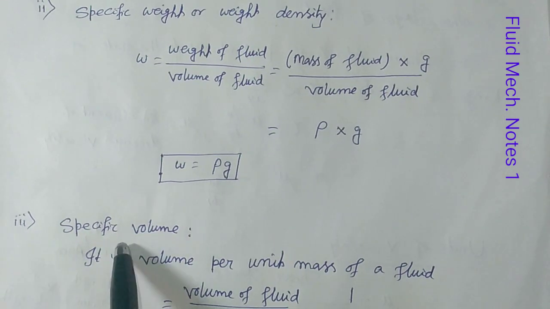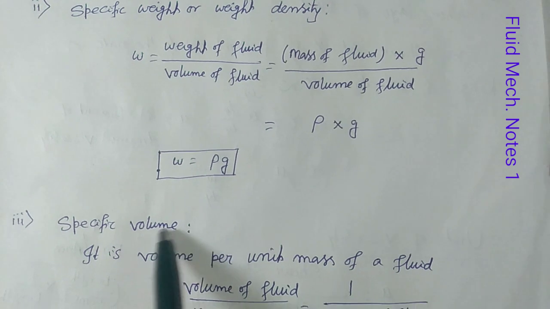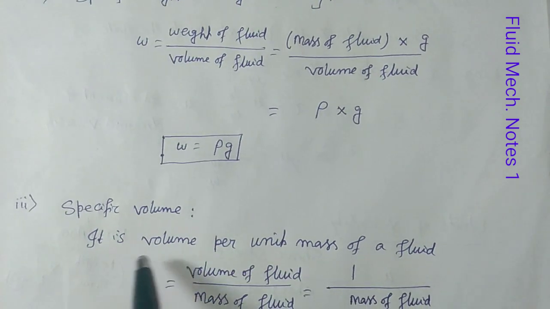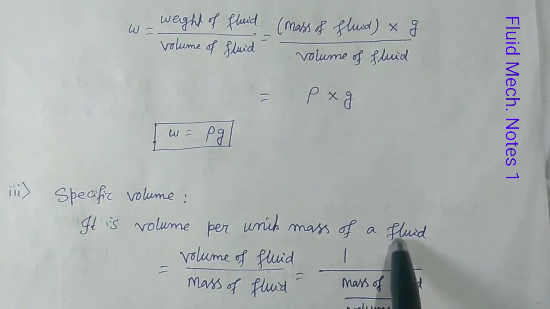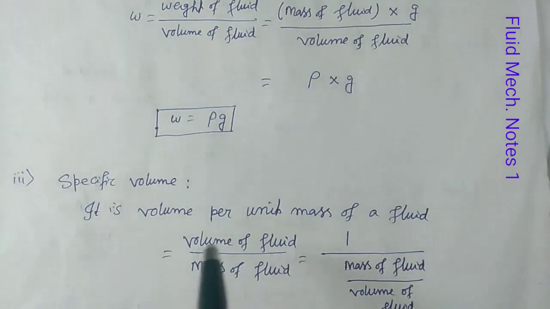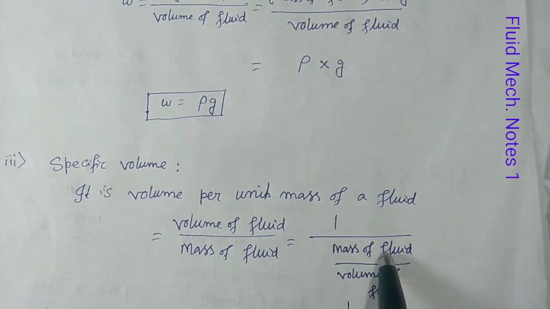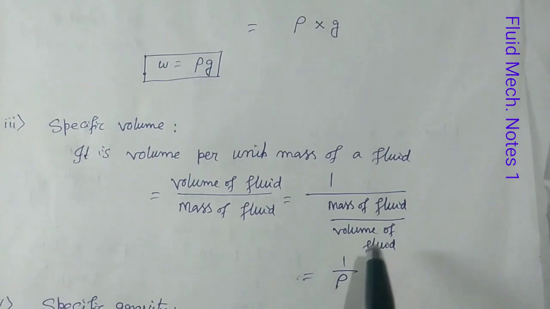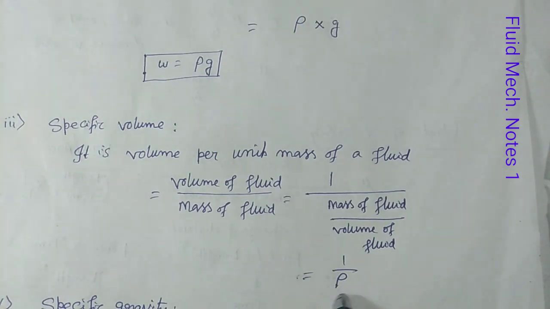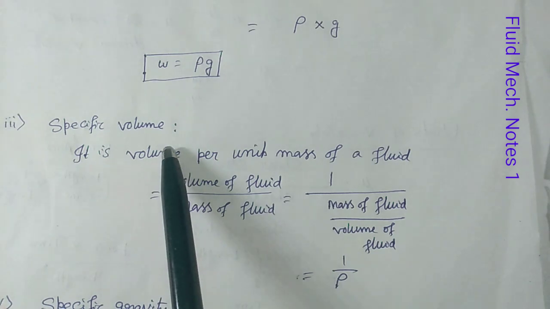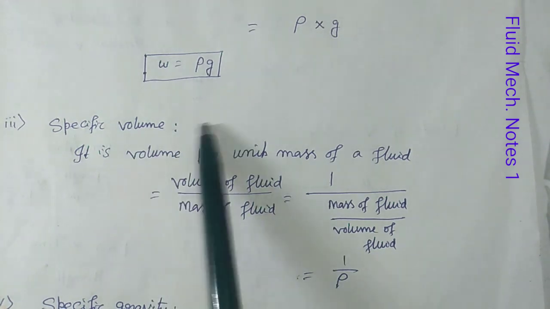Next is specific volume. What is specific volume? It is the volume per unit mass of a fluid. That means volume of fluid by mass of fluid equals 1 by (mass of fluid by volume of fluid). That is 1 by rho, that means 1 by density or mass density. So you know the definition of specific volume.